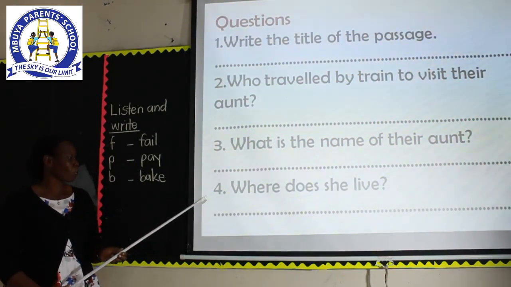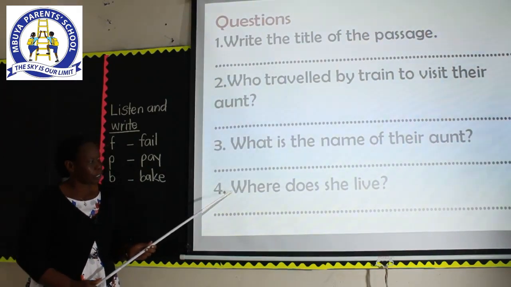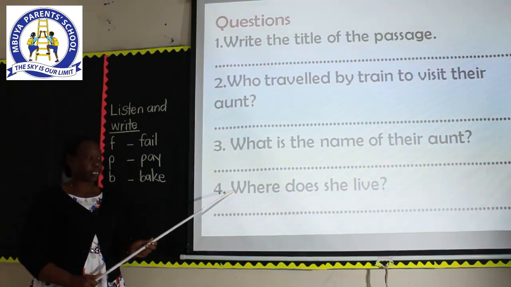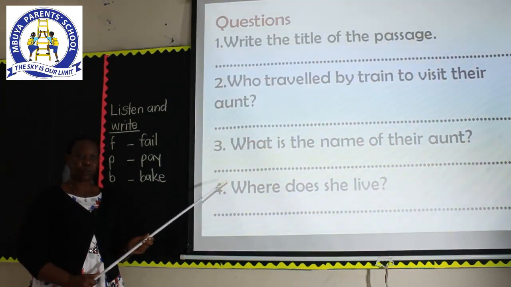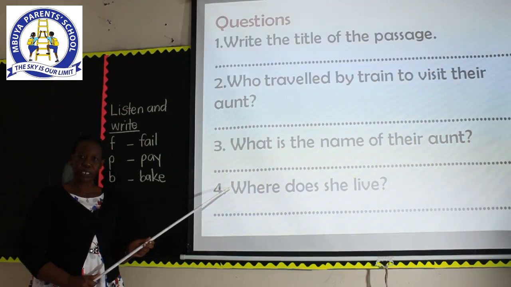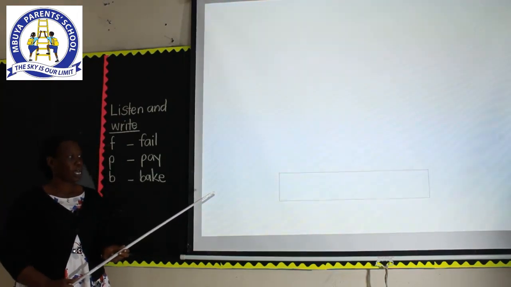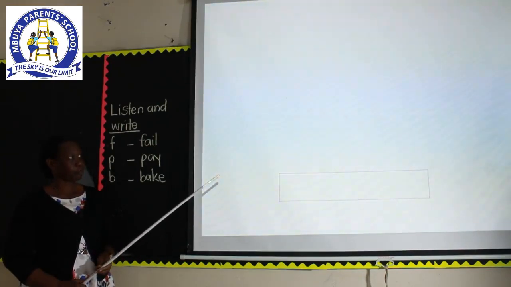Question number 4. Where does she live? Still, this answer is found in the passage. You go back to the passage, read it again, and you get this answer. Let's move ahead and we look at number 5.